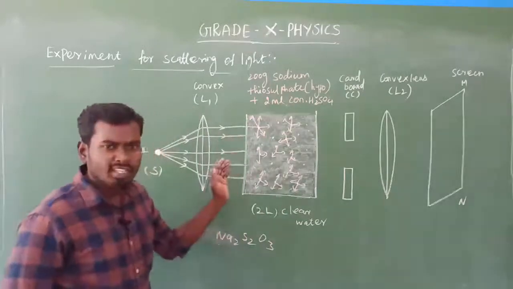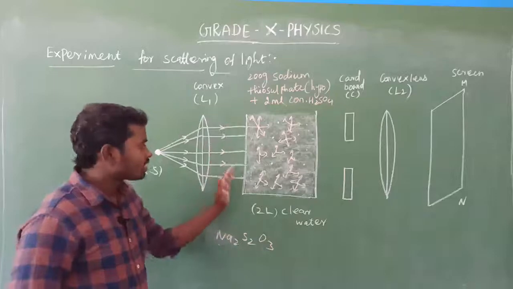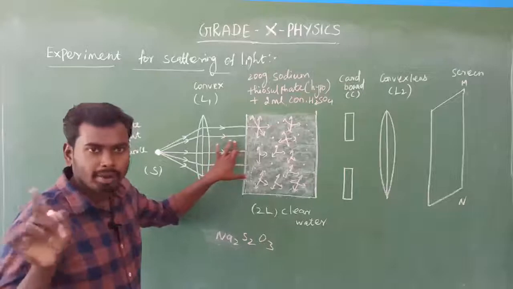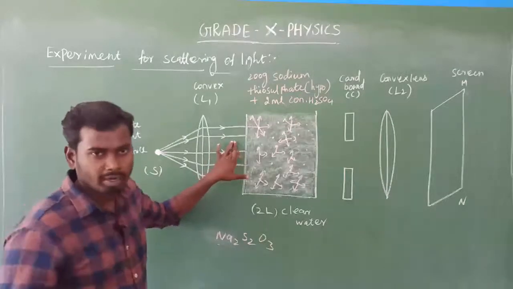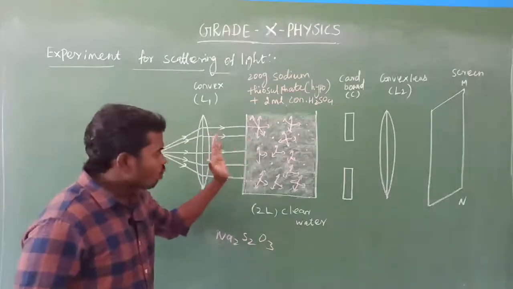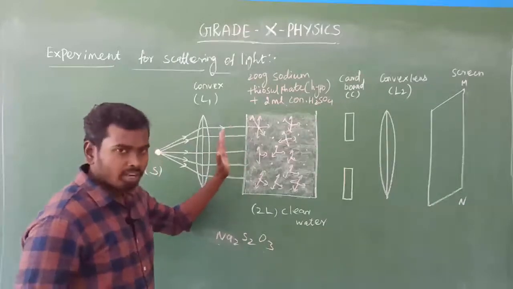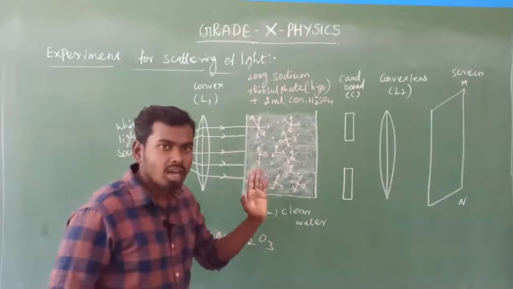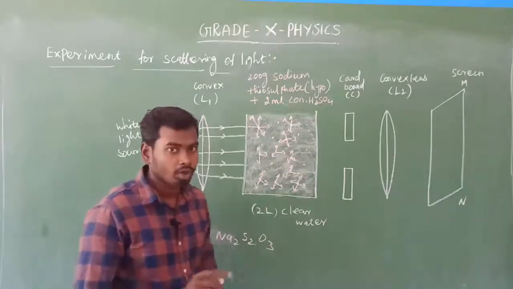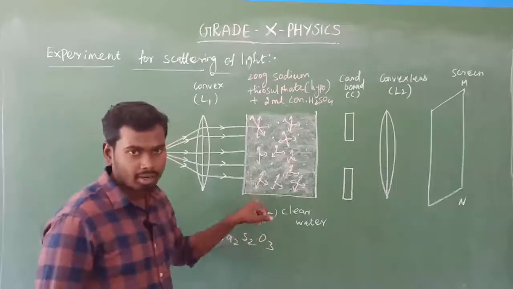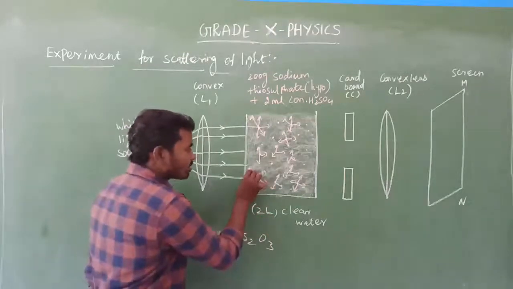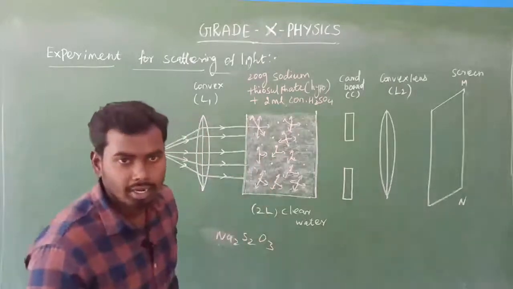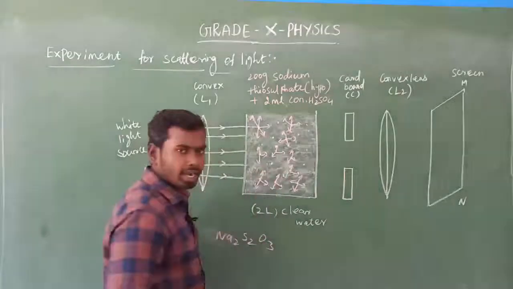So already we know the white light is a mixture of 7 colors, isn't it? Yes. So the 7 colors are the 7 visible spectrum. Which means the white light has 7 visible spectrum. So when the 7 spectrum enters that solution, first what color gets scattered? First, that is violet color. First violet color gets scattered. After that indigo color gets scattered. Then after that blue color gets scattered. What is that? Blue color gets scattered.